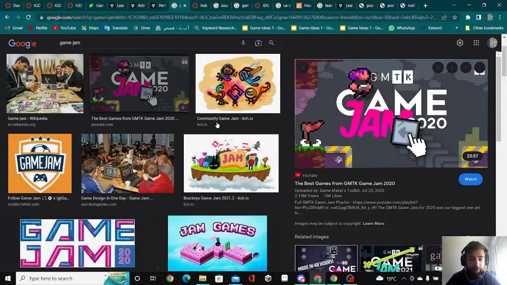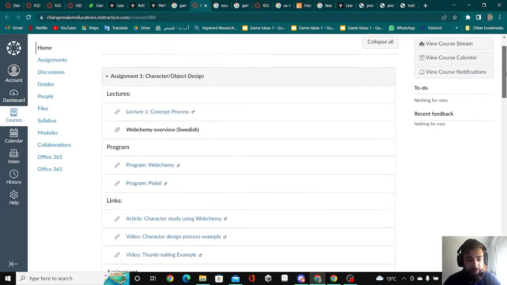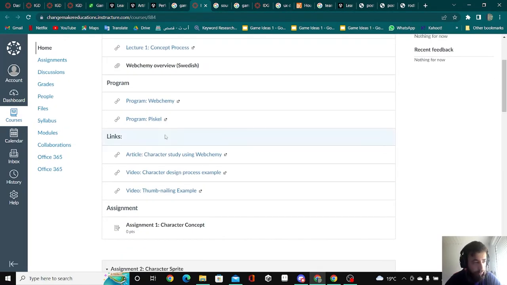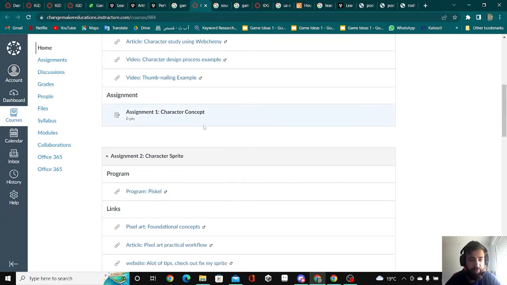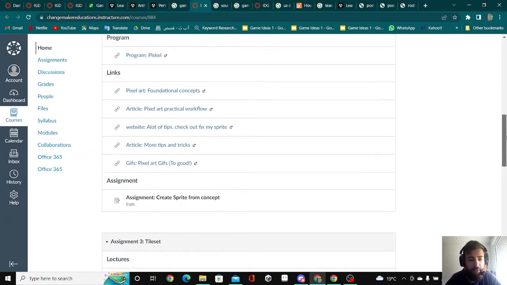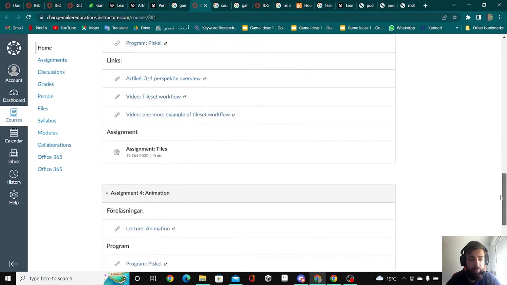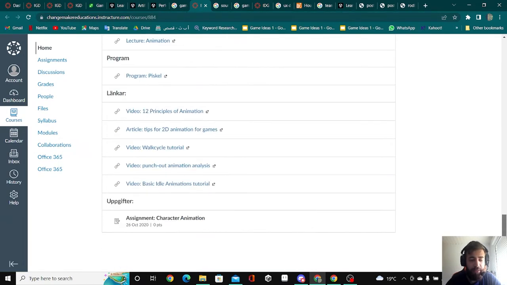In the week after that we had a game jam for 1 week. So after that we had a pixel art week, and we were introduced to some programs. The one we used was Aseprite, this one right there. And we had to do first character concept, so we would think of what character we were going to make, and then we would make a sprite from that concept, and we would also make tiles and character animation.